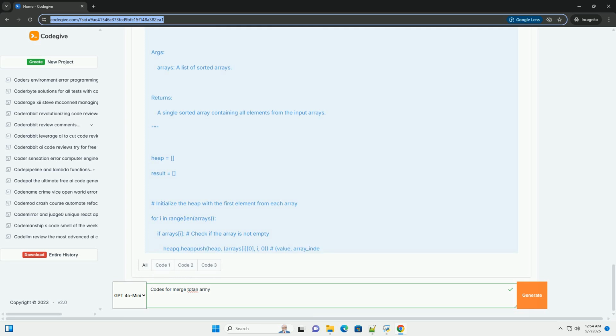Key takeaways. Understanding the basics: mastering the merge two sorted arrays algorithm is fundamental. Choosing the right approach: select the appropriate merging strategy, heap, divide and conquer, etc., based on the problem constraints, number of arrays, size of arrays, and performance requirements.